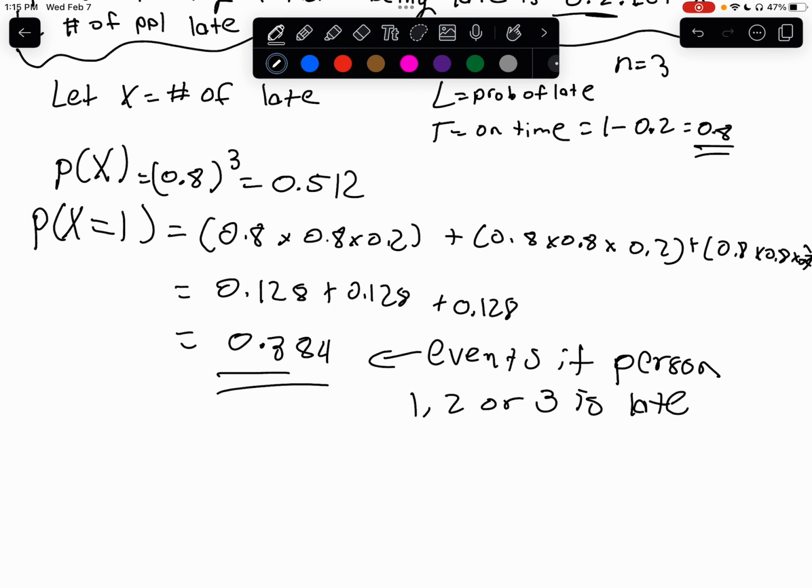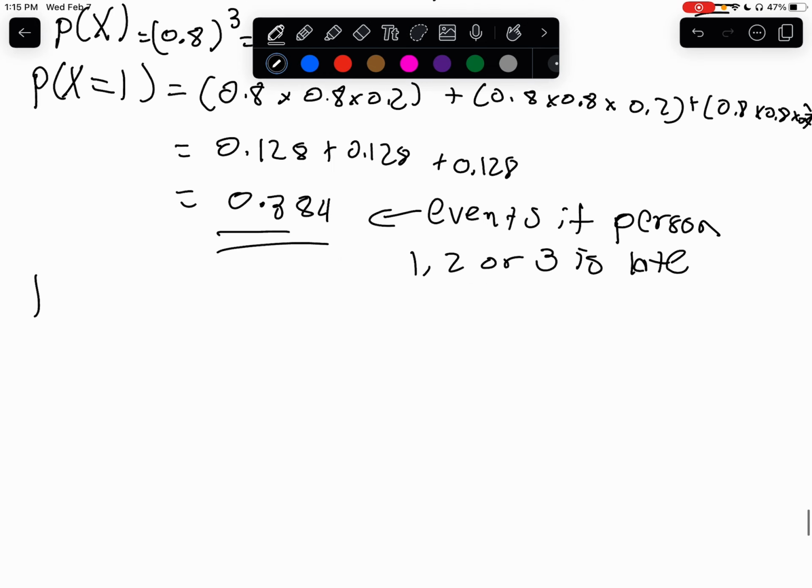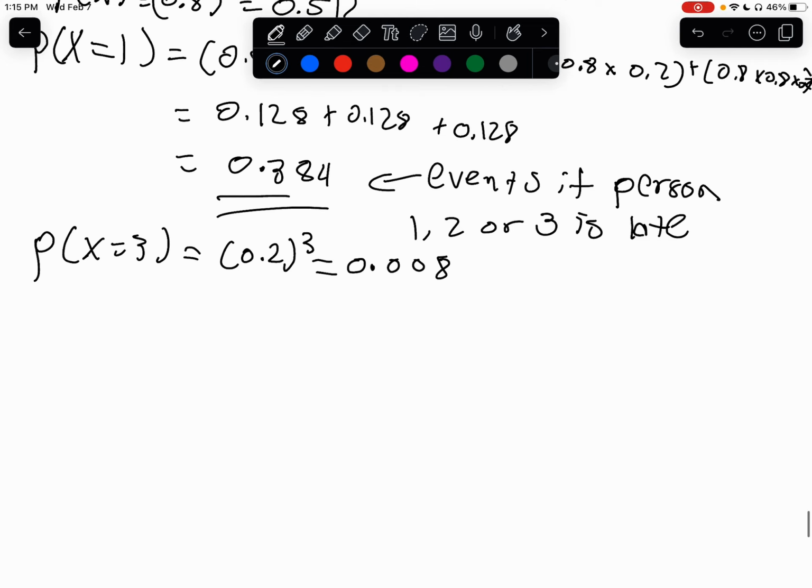So we do this now, we're going to see if X equals 3. This means all 3 are late. So now we have 0.2 to the power of 3, and our answer is 0.008. So that's our probability for the first part, if we're trying to find the distribution, the PMF of X, which is the distribution of if all 3 are late, 2 are late, or 1 person is late.